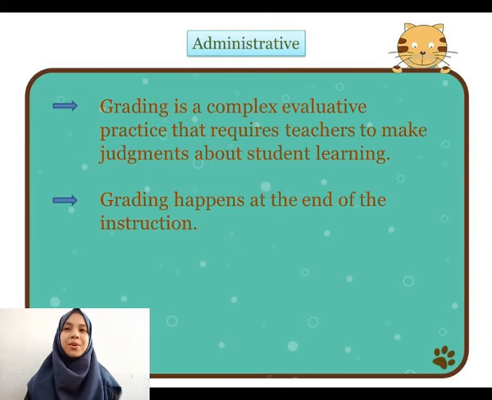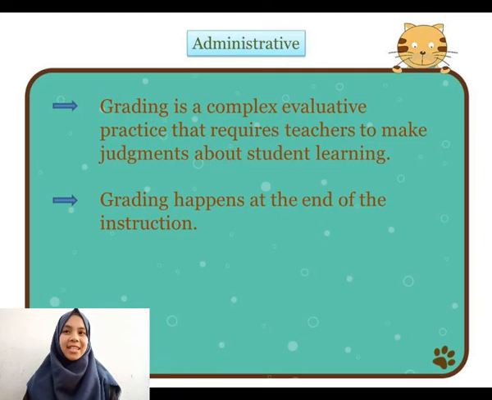And the last purpose is administrative. In administrative, there is grading. Grading itself is the process of summarizing students' achievement using a numerical or ordinal scale. The examples of numerical scale are 78 or 99 or 100, and the examples of ordinal scale are A, B, C, D, or E.